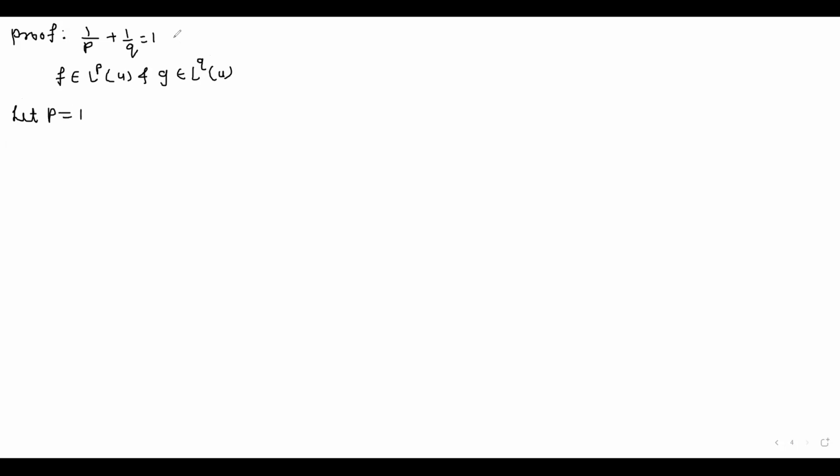Now if we put p is equal to 1 in this equation, we get 1 by 1 plus 1 by q is equal to 1. So 1 by q is equal to 0. So therefore q is equal to infinity. Now if p is equal to 1, then q is equal to infinity, and this inequality is satisfied trivially.